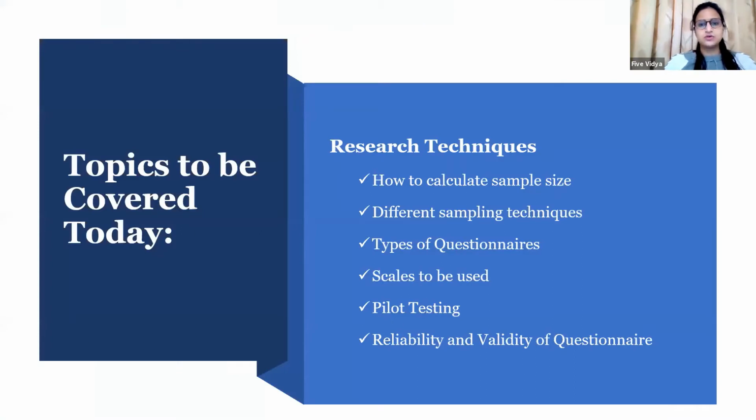So today we are going to cover how to calculate sample size, what the different sampling techniques are, what the types of questionnaires available are, which type of scale you have to use in your questions while developing the questionnaire. Then how to do pilot testing and how you can check the reliability and validity of your questionnaire.